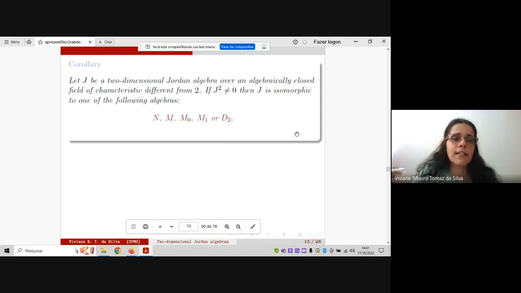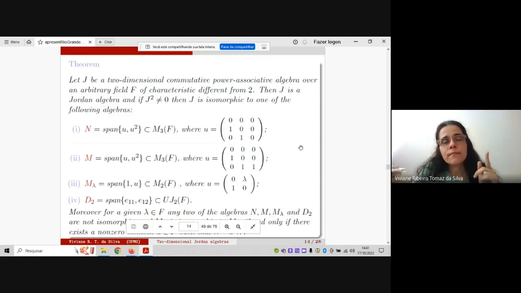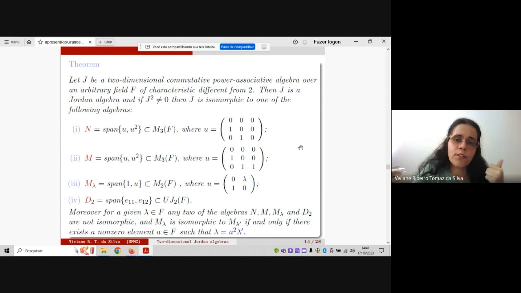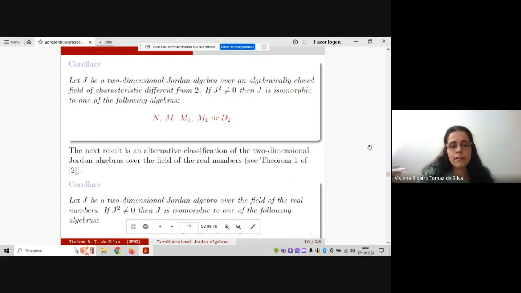And then we obtain the classification for the complex numbers, in general for an algebraically closed field. We have 5 algebras. And for the real numbers, if you take care about this condition here, we see that in order to obtain the negative numbers, we need to put also the number -1. And if you have -1, 0, and 1, we obtain all the algebras, and the classification is given in this way.